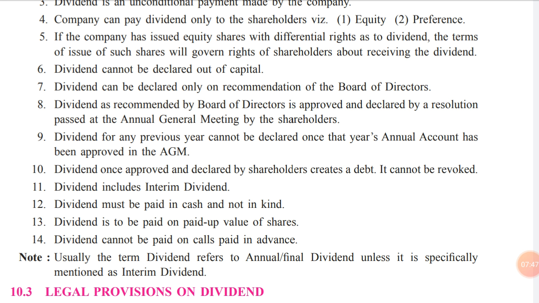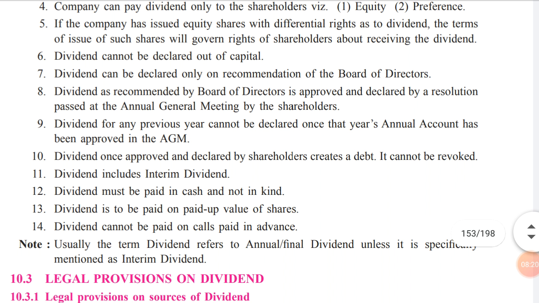They will have a proper discussion, come to a conclusion, and decide on the certain percentage at which the dividend can be declared, and that dividend will be recommended by the board of directors of the company. So they reach a consensus and pass the resolution related to the declaration of dividend.